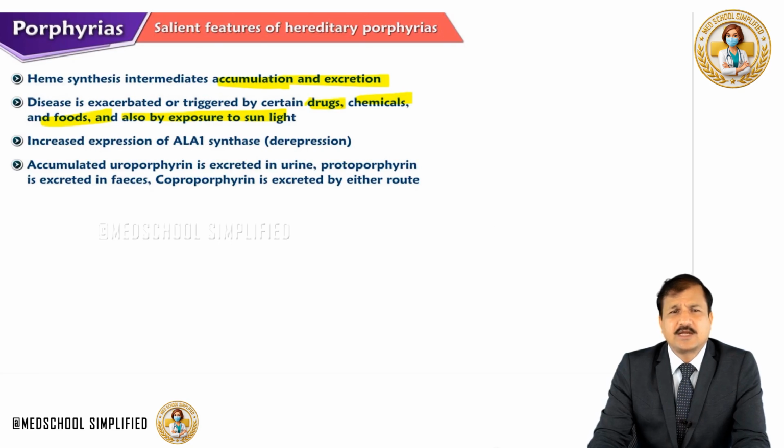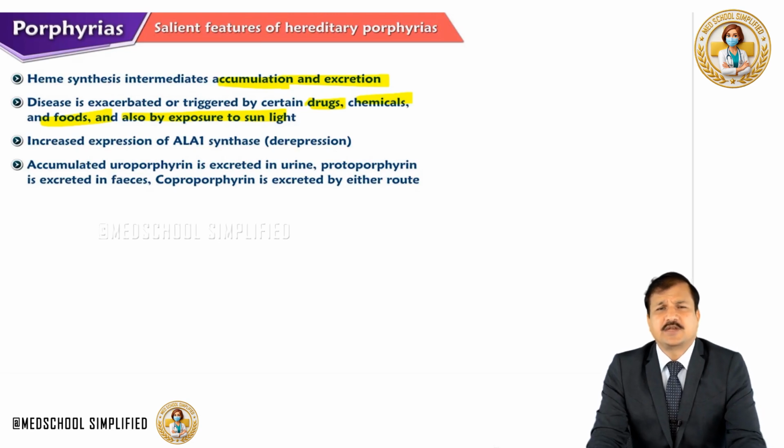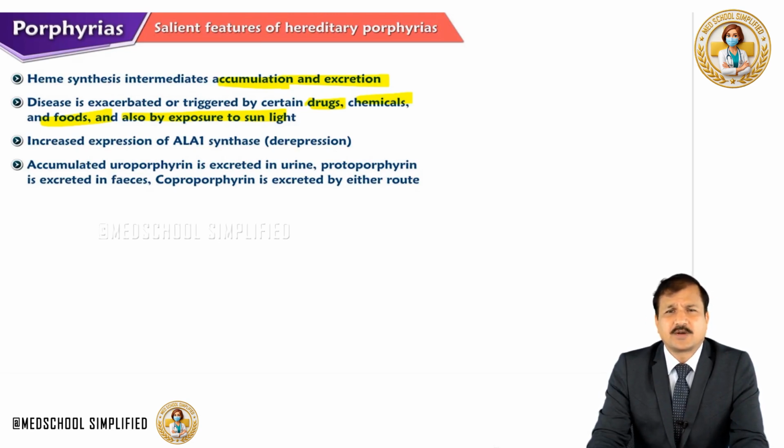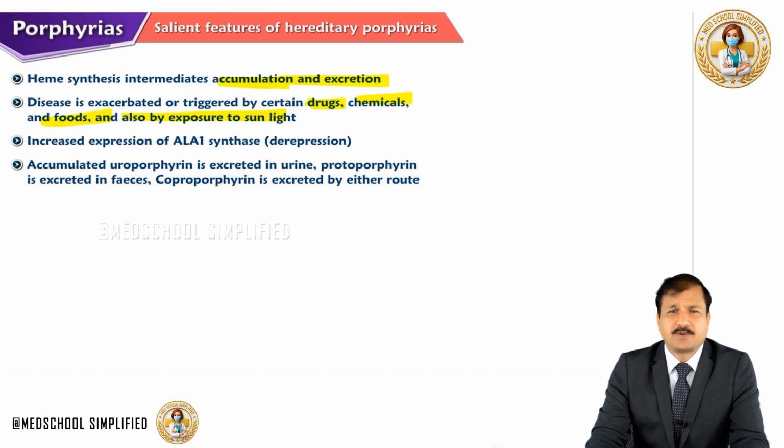And exposure to sunlight will exacerbate the disease condition, because sunlight leads to absorption of light by the porphyrins, which were porphyrinogens converted to porphyrins, and porphyrins further lead to generation of reactive oxygen species, and that can lead to photosensitivity, and photosensitivity leads to photodermatitis and related signs and symptoms. So that's how porphyrias are diseases. Some of the porphyrias, not all of them, will be exacerbated upon exposure to sunlight.